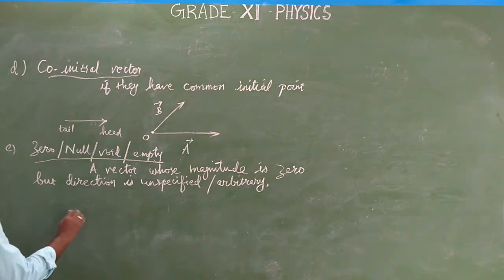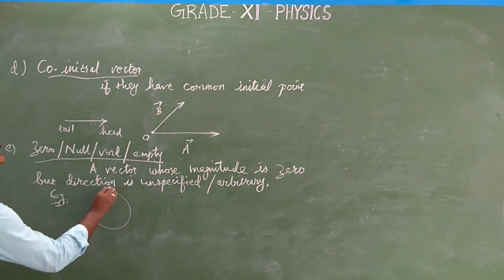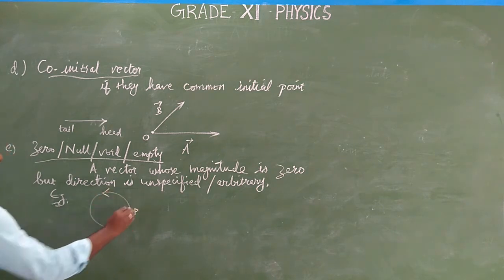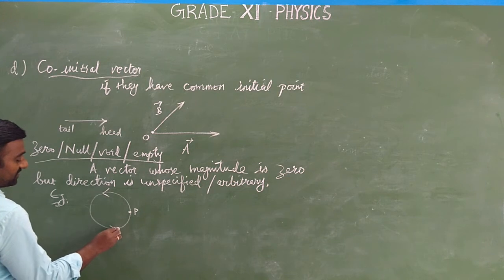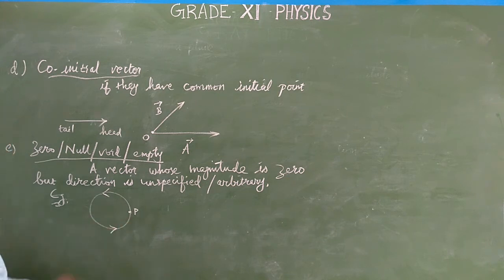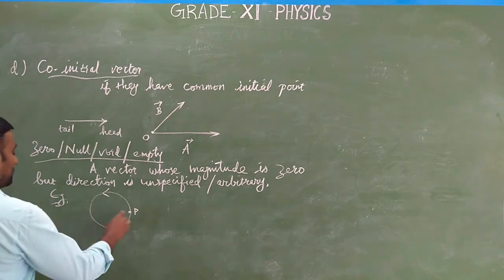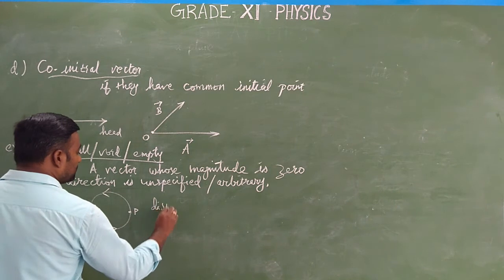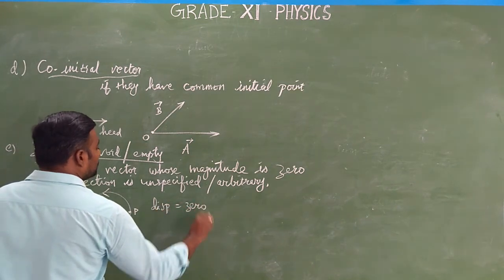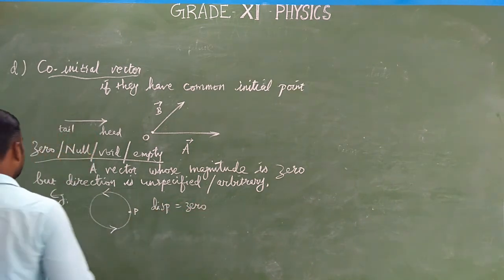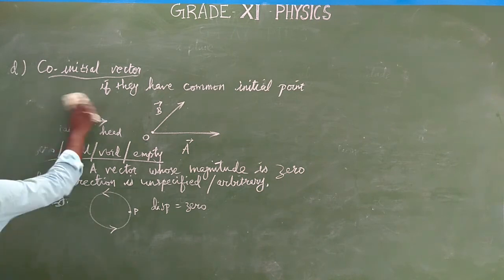Example, in a circular motion, a particle starts from the point P and finishes at the point P. So in the circular motion of the particle, what is the displacement? 0. The displacement of the particle in a full circular motion is equal to 0. So it is called a null vector. Okay, right. Next one is the unit vector.